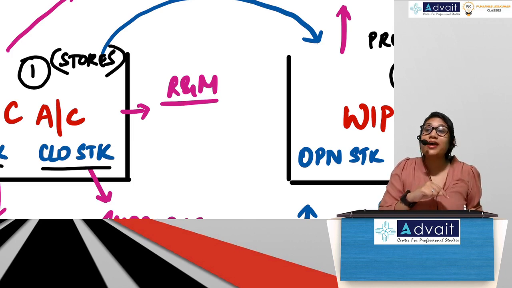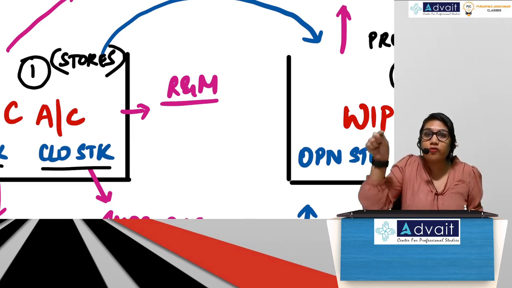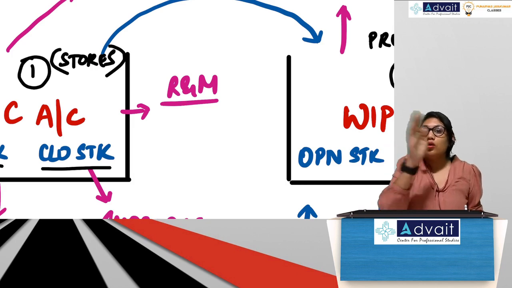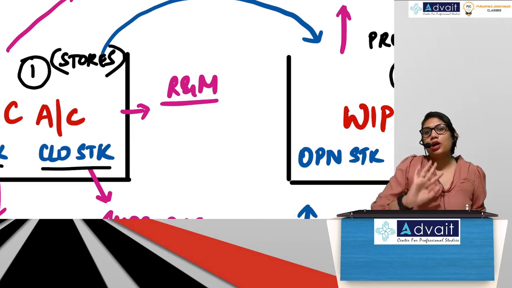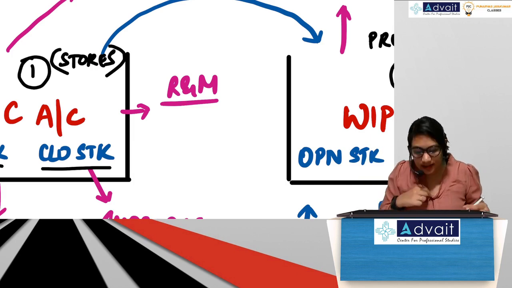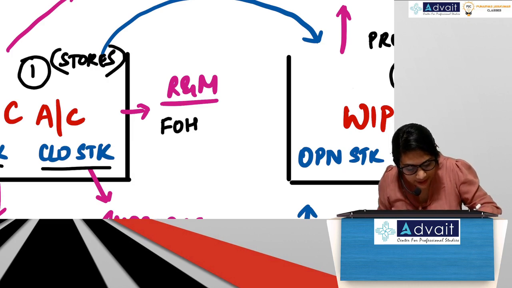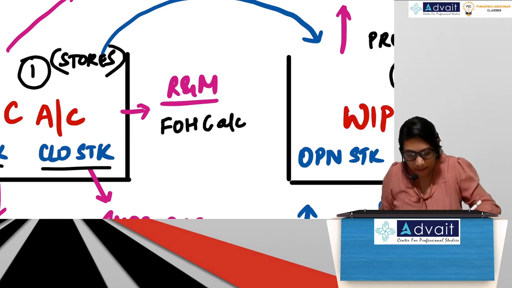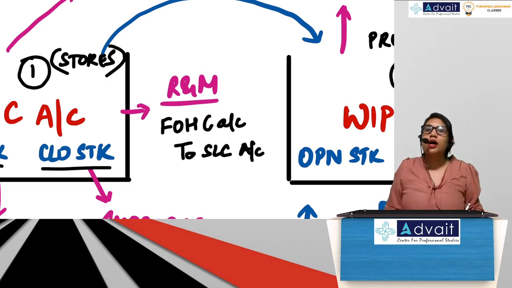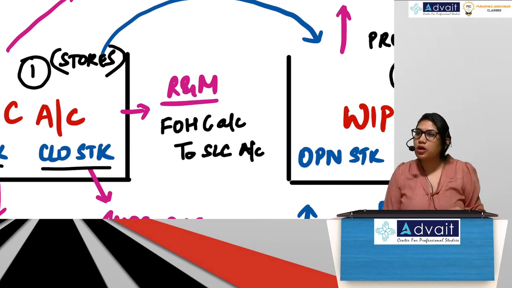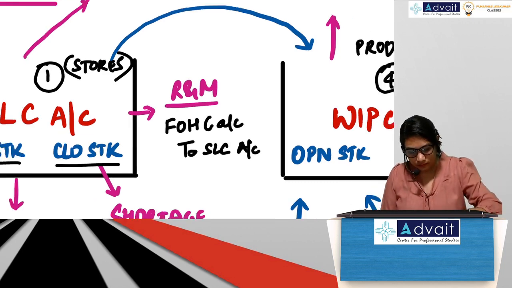So repairs and maintenance, material is going from stores to repairs and maintenance. So repairs and maintenance is signified by which account? Factory overheads control account. So entry will be FOH control account debit to stores ledger control account. Guys, correct?